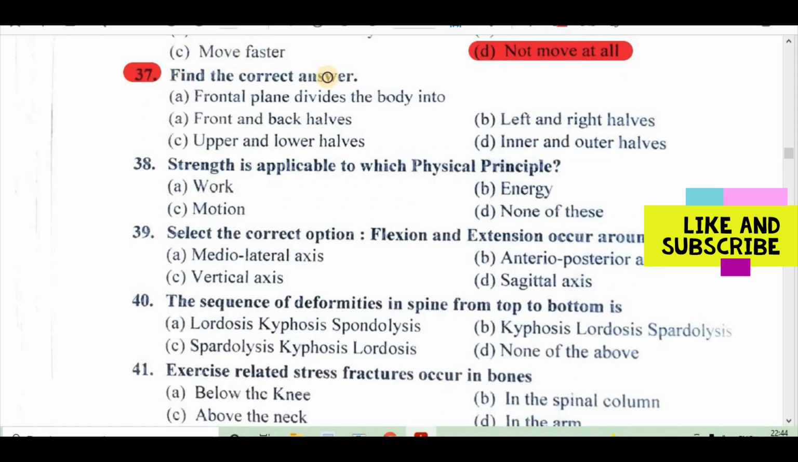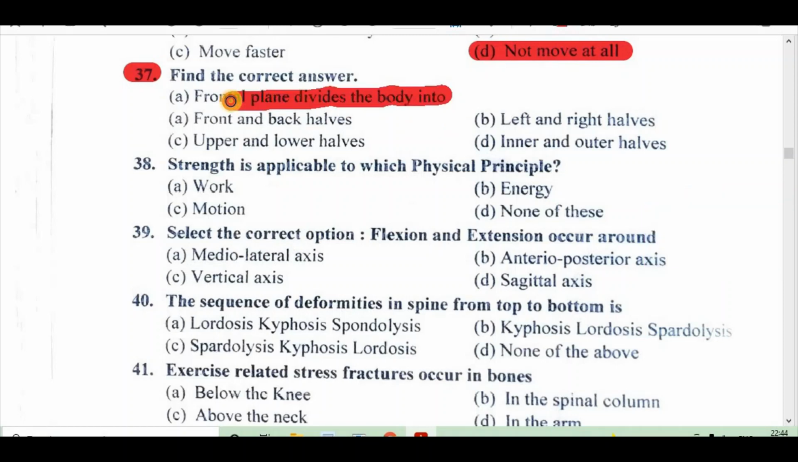37. Find the correct answer. Frontal plane divides the body into: A. Front and back halves, B. Upper and lower halves, C. Left and right halves, D. Inner and outer halves. Right answer is A. Frontal plane divides the body into front and back halves.